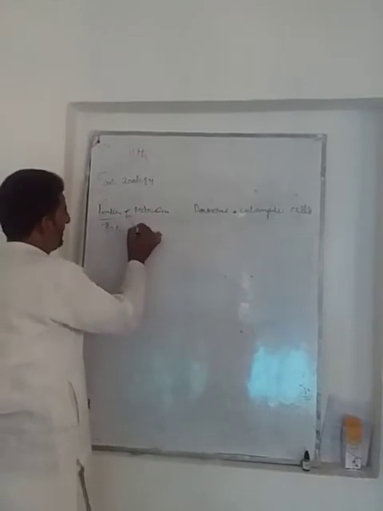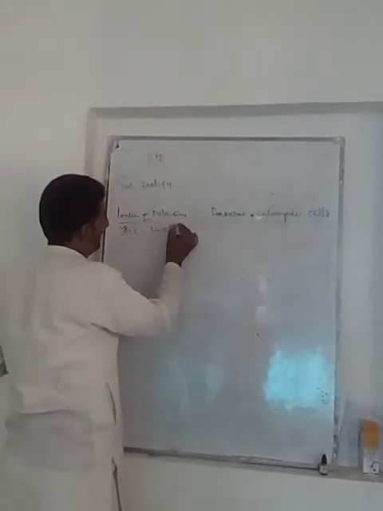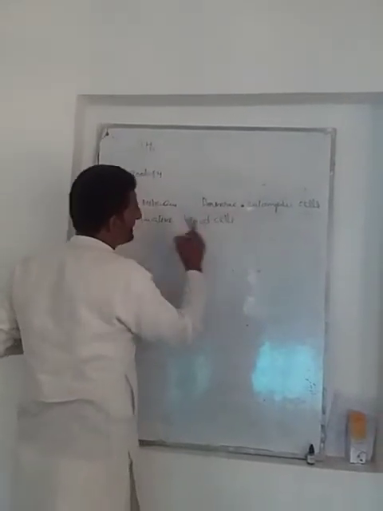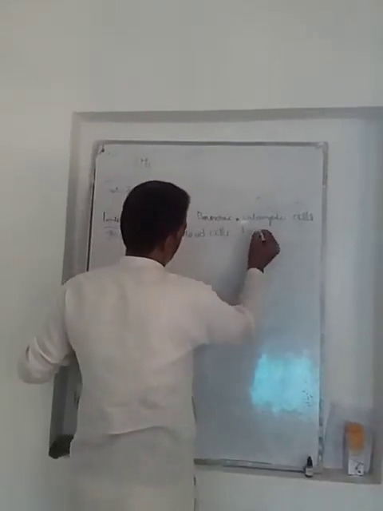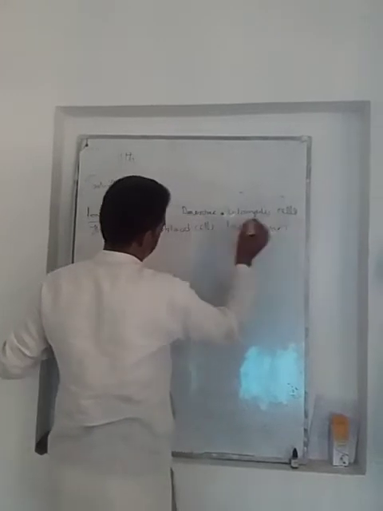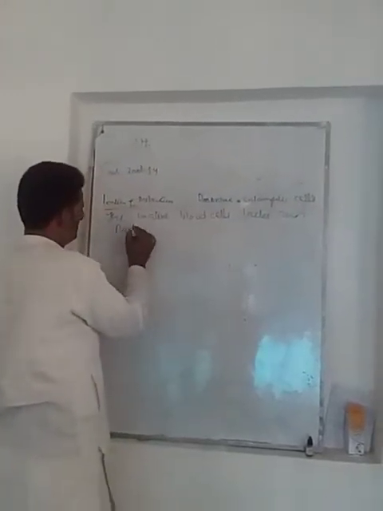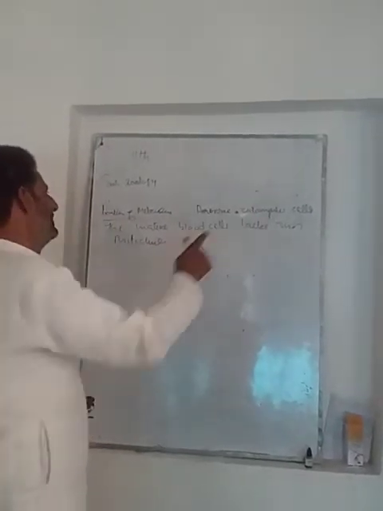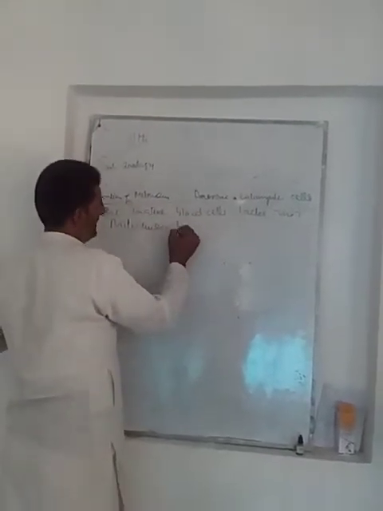The mature red blood cells lack this mitochondria, but before the maturity of the red blood cells, the mitochondria is present.